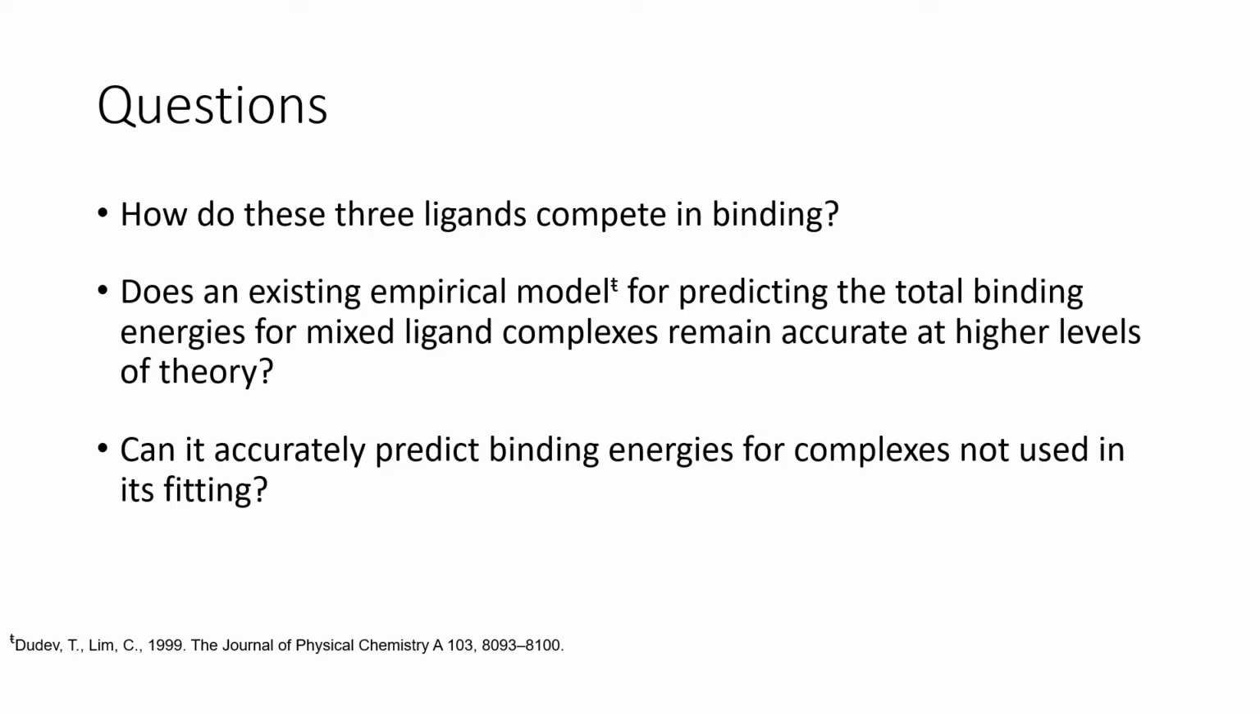The second and third questions revolve around an empirical expression developed for predicting the total binding energy of mixed ligand complexes. First is, does this empirical expression remain accurate at different levels of theory? And second, does it remain accurate for complexes it was not directly fit on? Essentially, we're asking, are the applied weightings universal or local to the results of the original author? The expectation here is that the model will hold up fairly well at different levels of theory, but likely be less accurate than the one it was fit on.